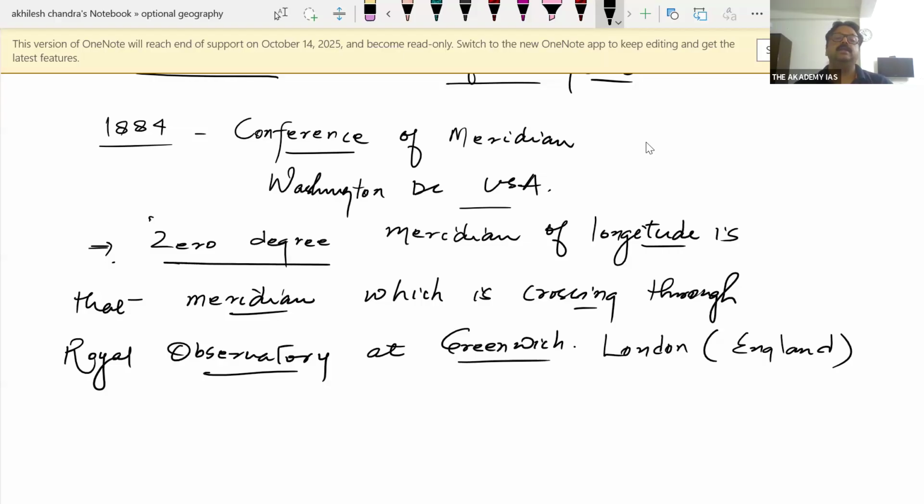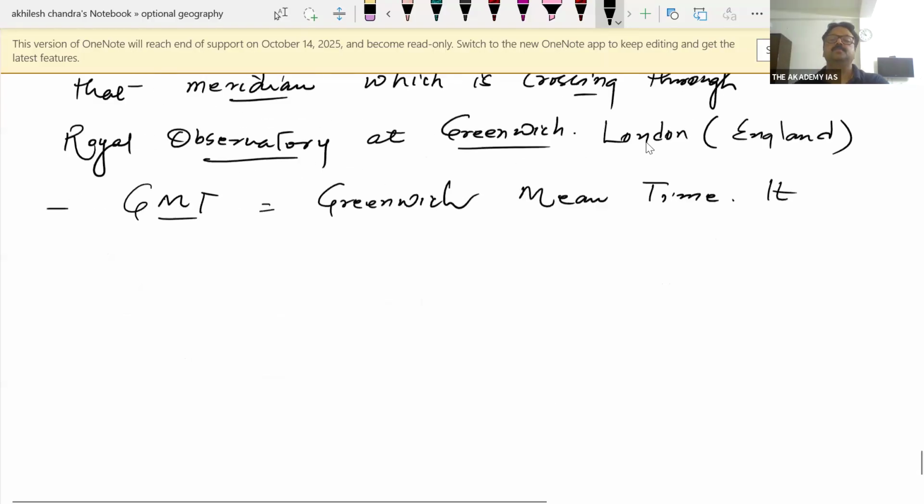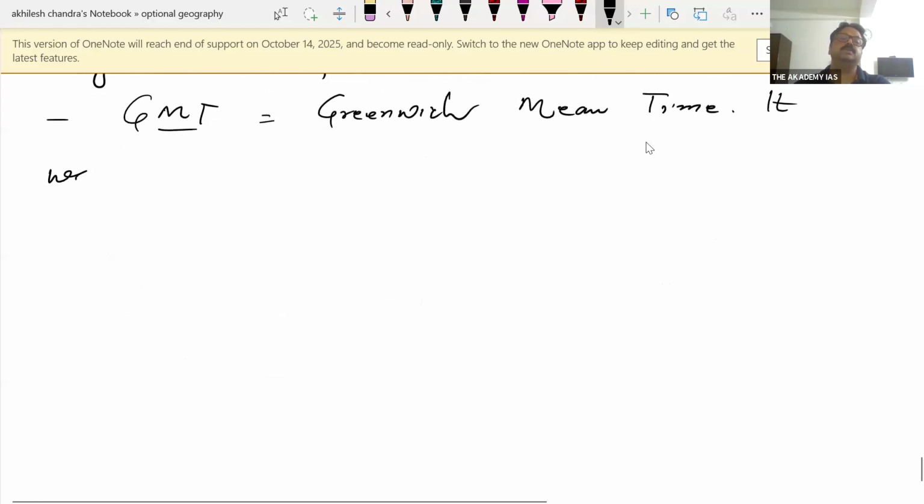So the meridian which is crossing through the Royal Observatory at Greenwich, London, will be treated as 0 degree. It is designated as GMT, that is Greenwich Mean Time, and it was accepted as the prime meridian.